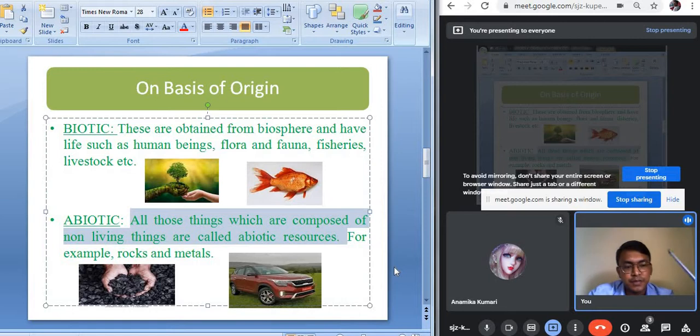For example, this pencil. The pencil is a non-living component, isn't it? But we are using this pencil for writing, so it's a resource. Any kind of non-living component which can help human beings to satisfy their demands is considered an abiotic resource. So on the basis of origin, the resources can be classified into two broad categories: abiotic resource and biotic resource.